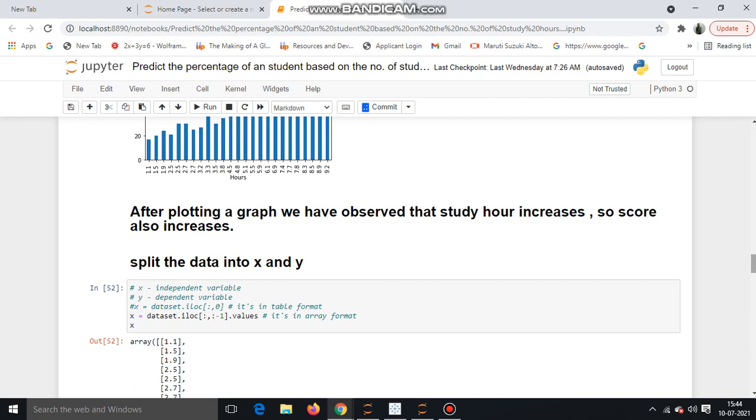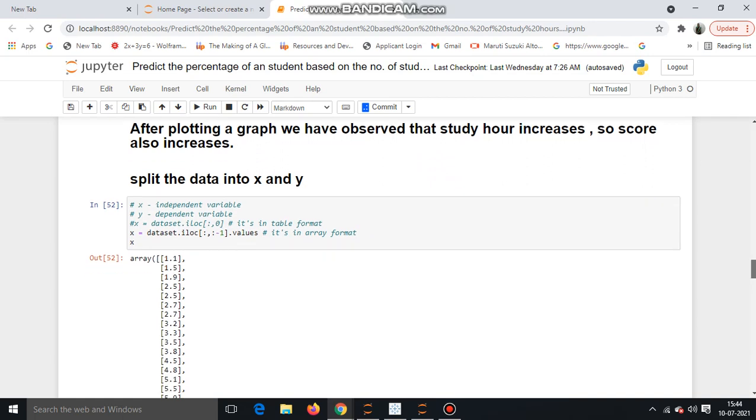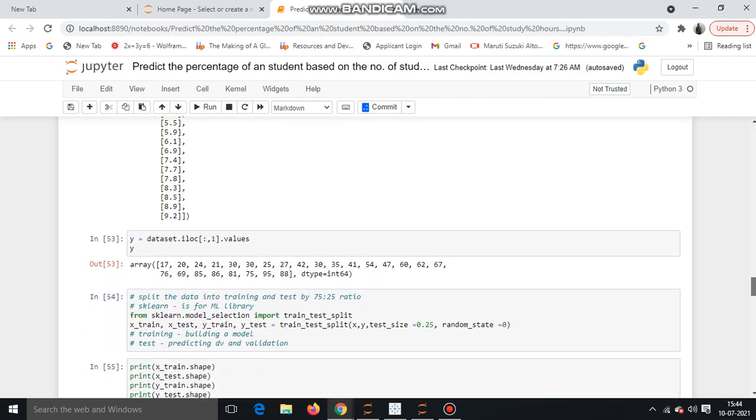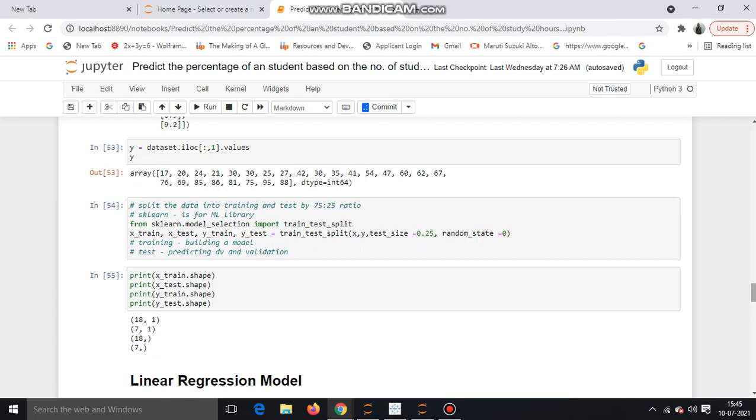And then we have to split the data into x and y, meaning the independent variable and the dependent variable. X is our independent variable and y is the dependent variable. And then we have to split the data into training and testing, with 75% training data and 25% testing data.